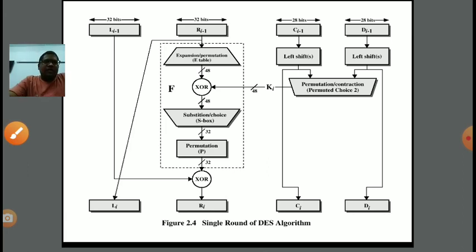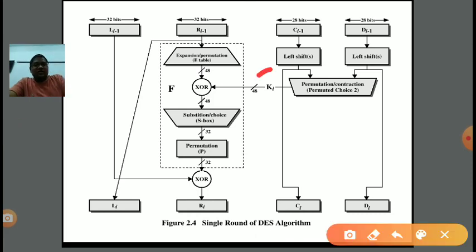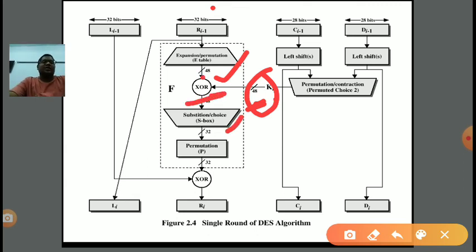Now how do we generate the key? Here in the function, if you notice, we are using a key of what size? 48. That's why we converted our 32-bit message with the help of the expansion technique into 48. So the 48-bit XOR will be done, and then the resultant will be given to the S box.